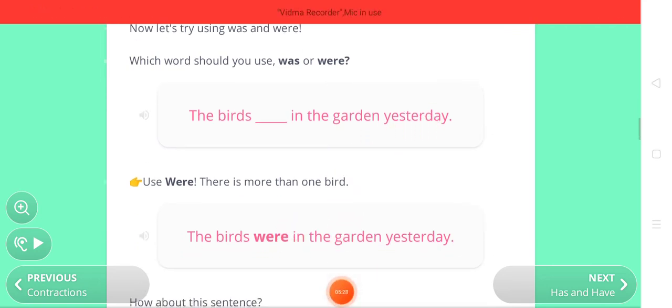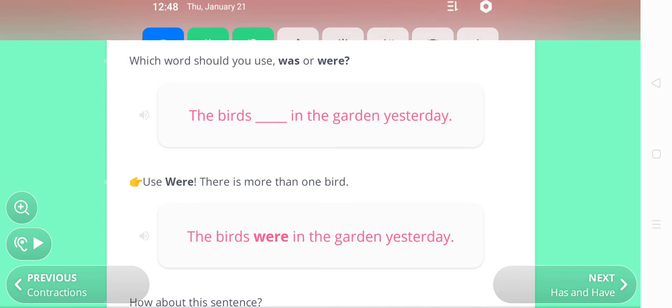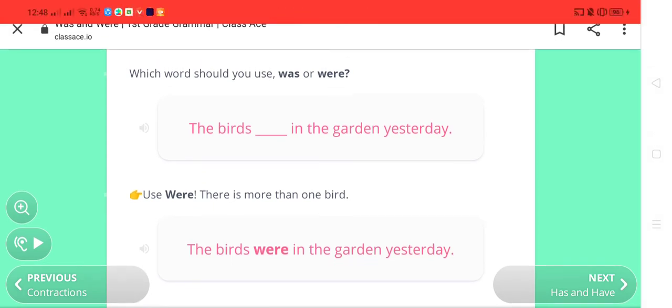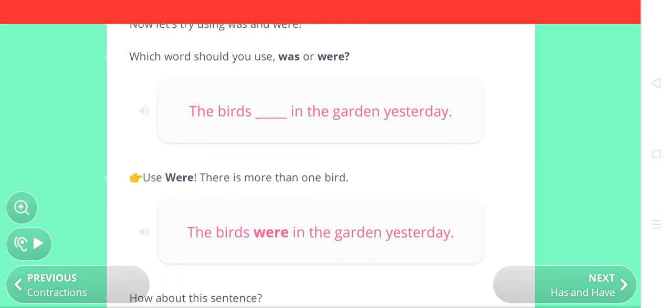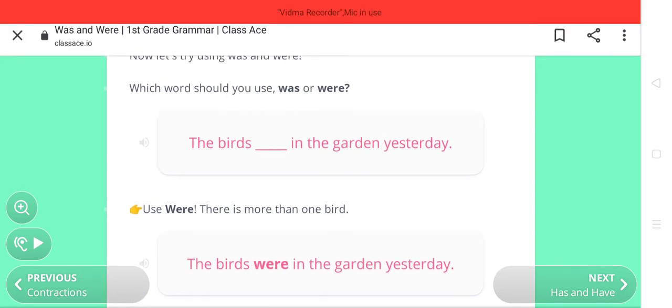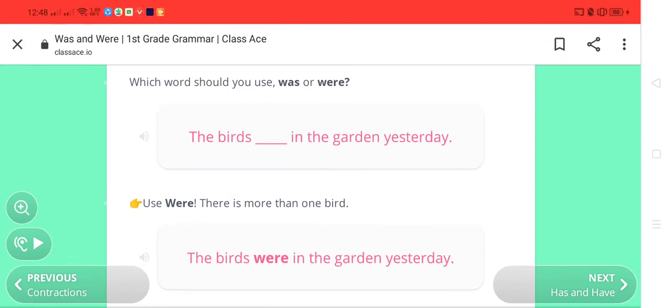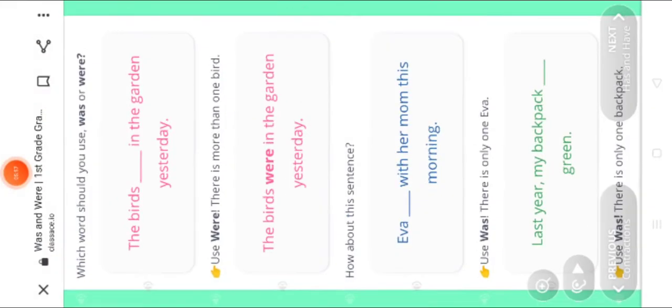Let's solve some exercise. The birds dash in the garden yesterday. Birds are singular or plural? Tell me, everyone. Students, birds are singular or plural? They are plural. So we will write were over here. Okay? So the birds were in the garden.